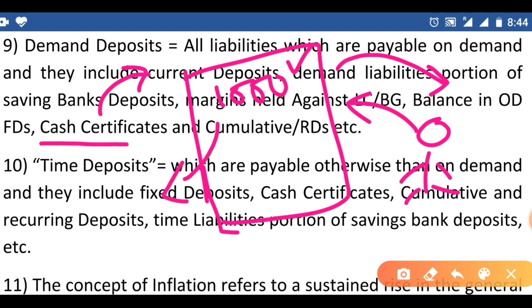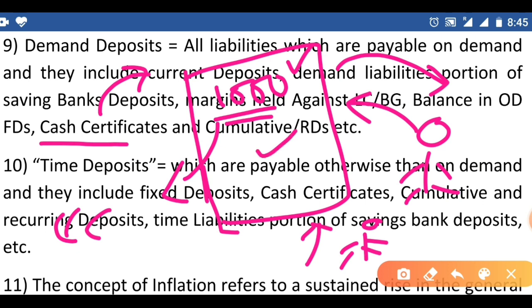The bank has to pay interest on this 1000 rupees as long as the customer holds the cash certificate. At any point of time the customer may come to the bank, surrender his cash certificate and take his money back. Whenever the customer demands the money, you have to give the money of the cash certificate. That's why cash certificates are also called demand deposits.